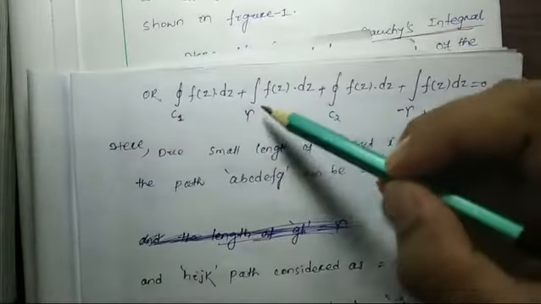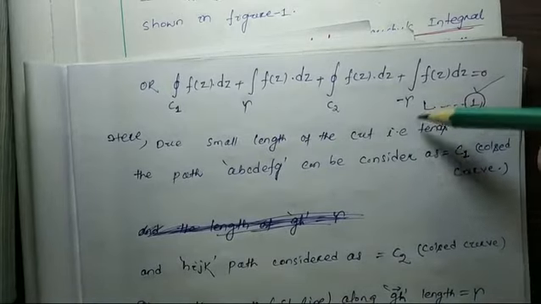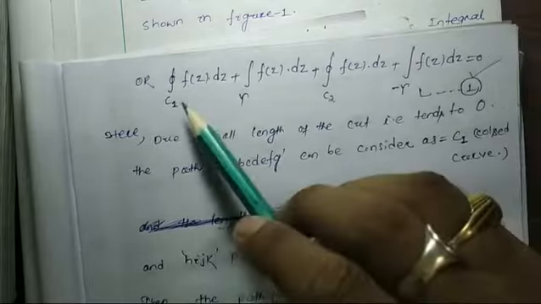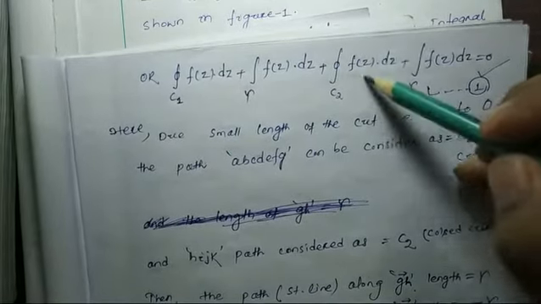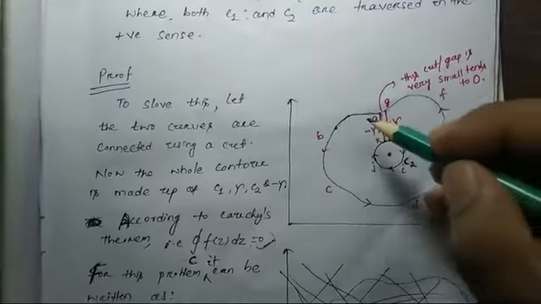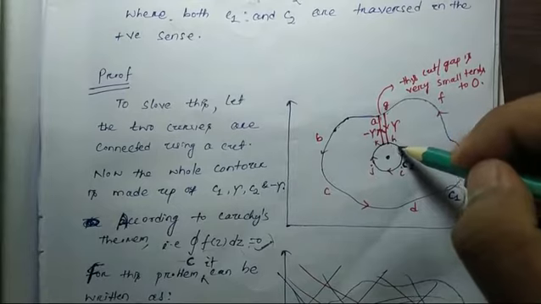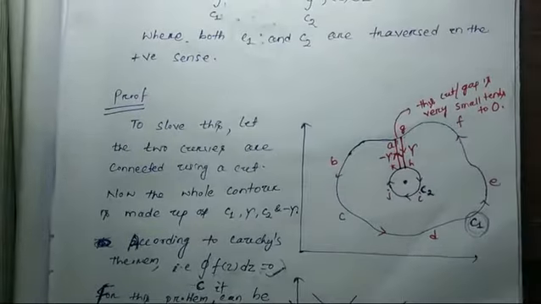So as this gamma and minus gamma are both of the same length and opposite direction, these terms will be cancelled out. So C1 is anti-clockwise, which we have to consider as the positive sense. C2 is clockwise, so whenever I move on C2, it will be clockwise motion. See, in this way it will be anti-clockwise. When I am moving on C2, it is clockwise. Okay, so clockwise means we have to consider negative, minus.